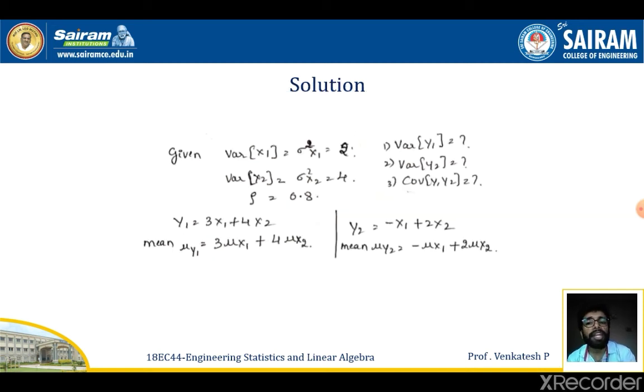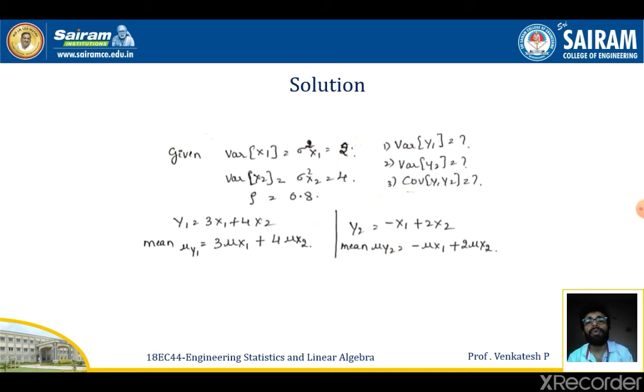So given that variance of x1, that is sigma x1 square, is 2, variance of x2, sigma x2 square, is 4, and correlation between x1 and x2 is given by 0.8. Since the given bivariate transformations are y1 is equal to 3x1 plus 4x2, y2 is given by minus x1 plus 2x2, from this I can estimate the mean of these transformations, that is mu y1 is given by 3 mu x1 plus 4 mu x2, and mu y2 is given by minus mean of x1 plus 2 into mean of x2.